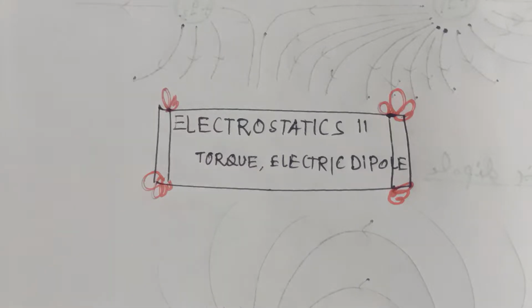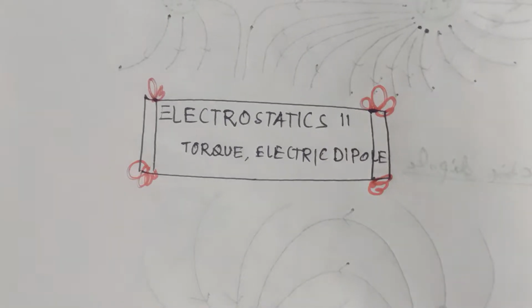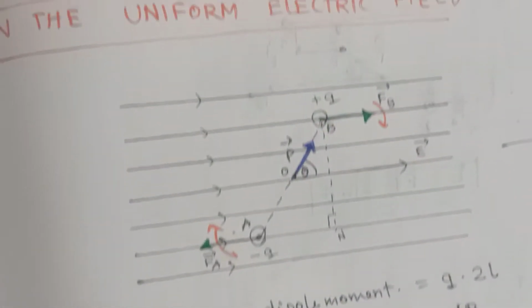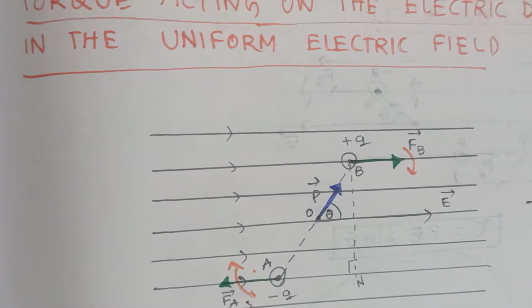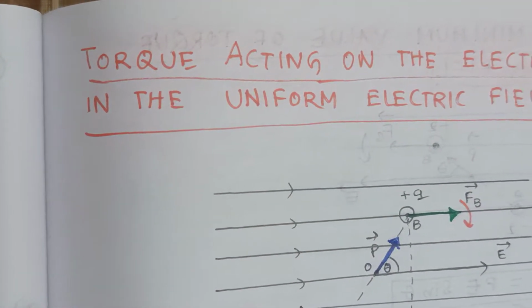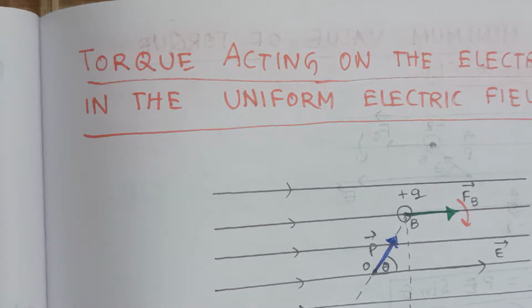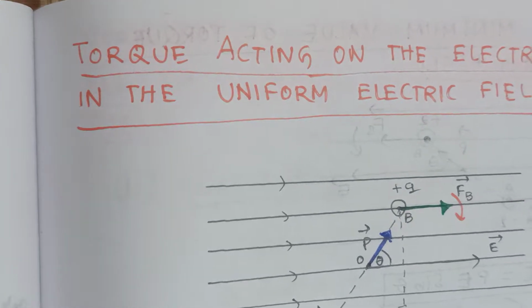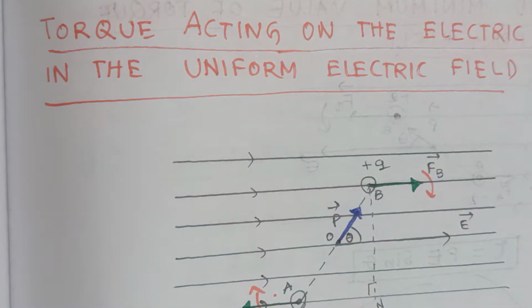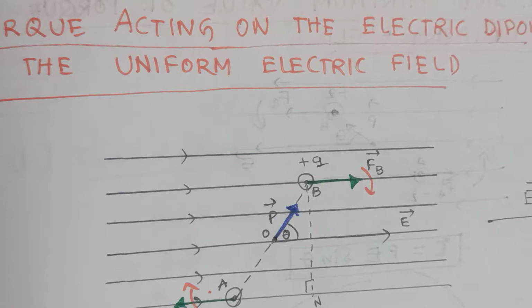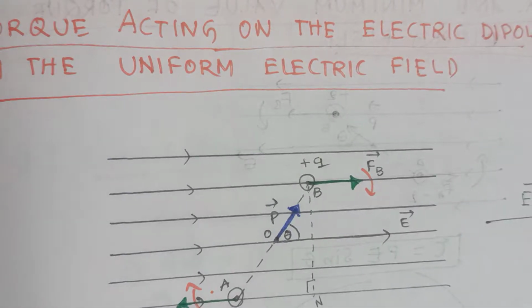Today we will discuss the torque acting on an electric dipole kept in a uniform electric field.